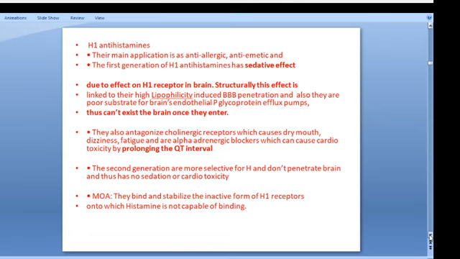The basic mechanism of action is that they bind and stabilize the inactive form of the H1 receptor, so that histamine is not capable of binding. The action of histamine is blocked.